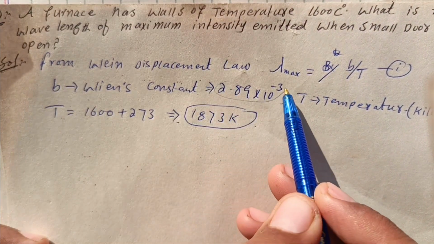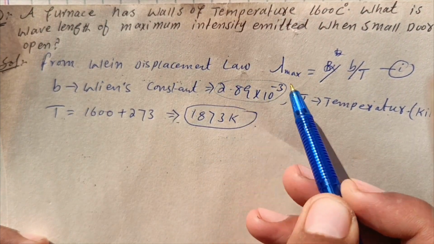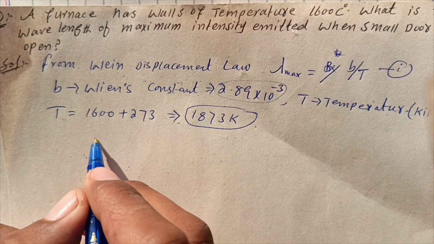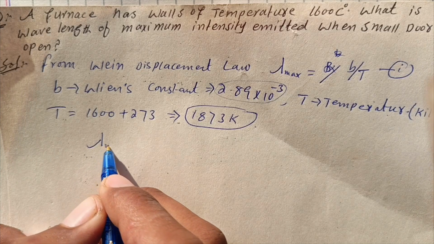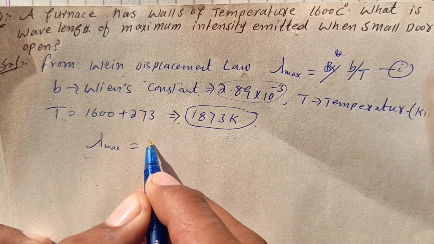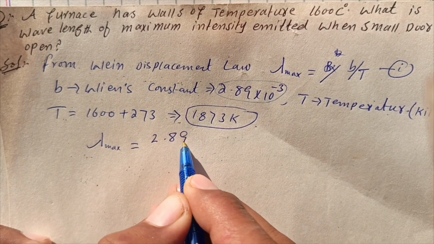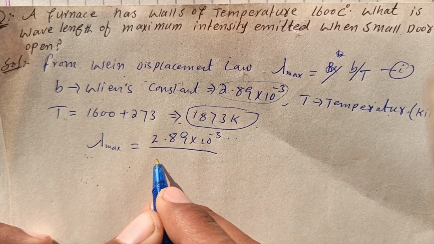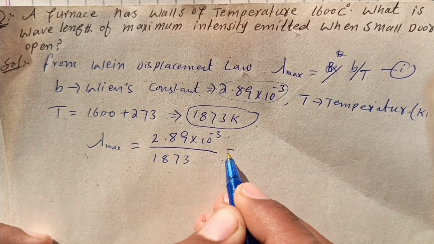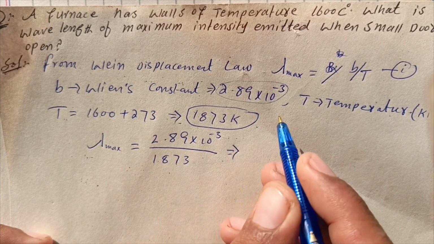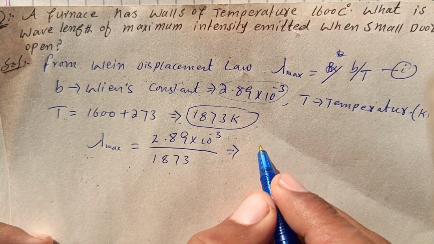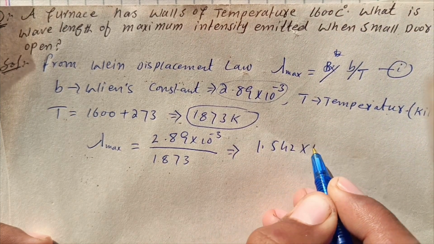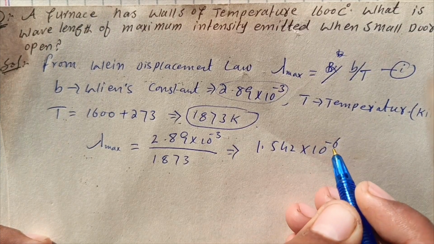This is the value of b. Put these values in equation 1. So equation 1 becomes lambda maximum equal to 2.89 into 10 raised to the power minus 3 divided by 1873. Calculate this. This becomes equal to 1.542 into 10 raised to the power minus 6.